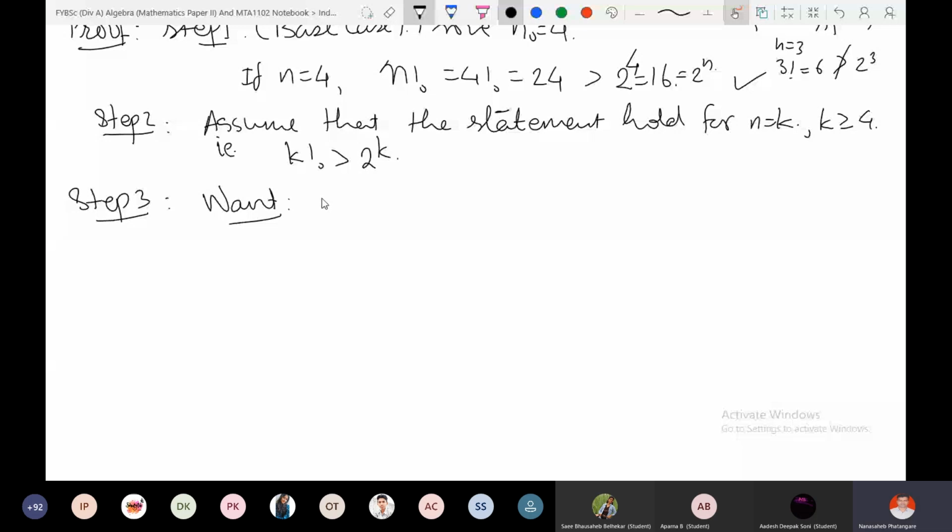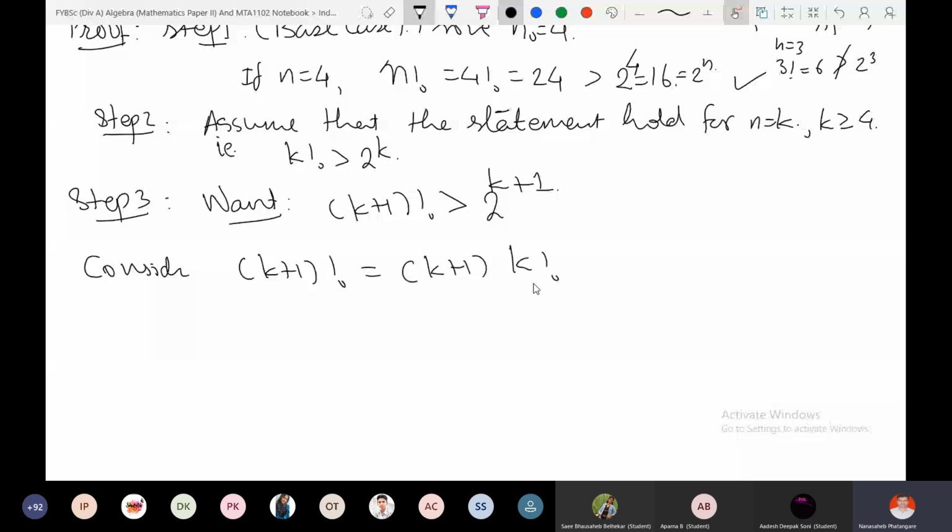Okay, so consider k plus 1 factorial. Start with this and then try to achieve our goal, that it is greater than 2 raised to k plus 1. So k plus 1 factorial is k plus 1 times k factorial, right? This is correct.